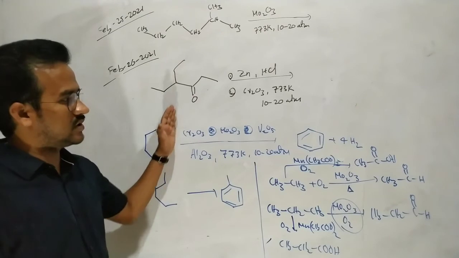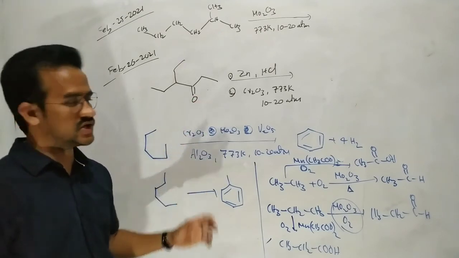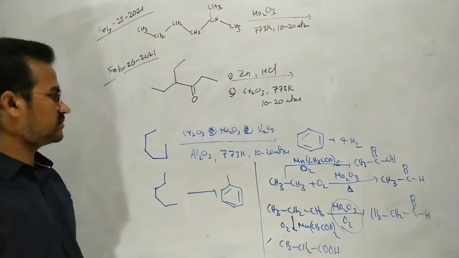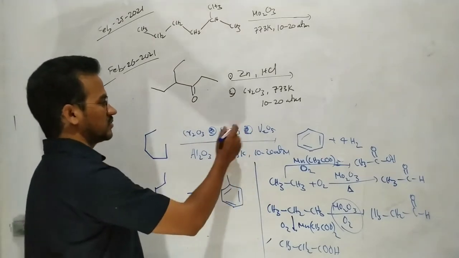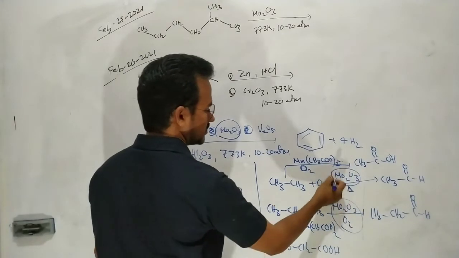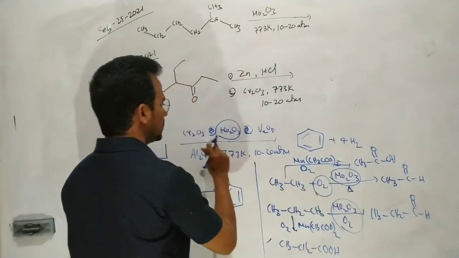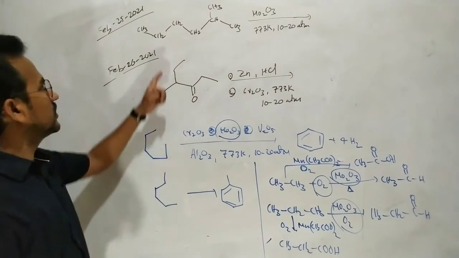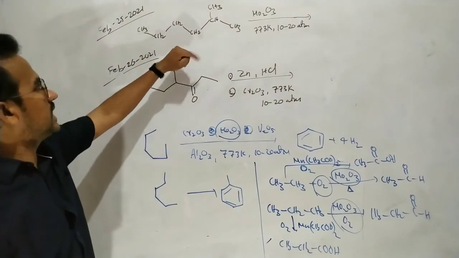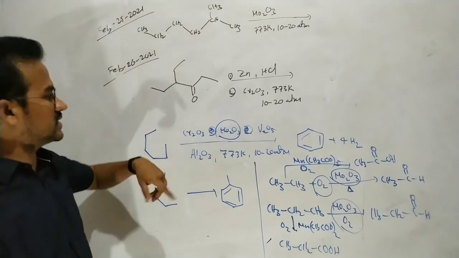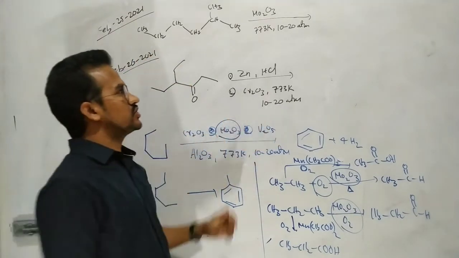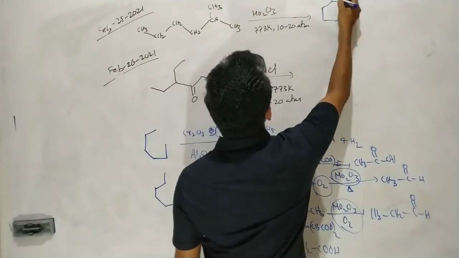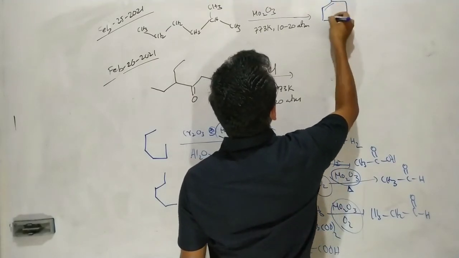Of course, removal of hydrogens is nothing but oxidation, and addition of oxygen is nothing but oxidation reaction. Same reagent, molybdenum oxide, but this reaction is in the presence of O2, and this one is in absence of O2. Now coming to this one: this is a 2-methyl hexane. Actually any hexane gives benzene. 2-methyl hexane gives methyl benzene as the product, that means toluene.